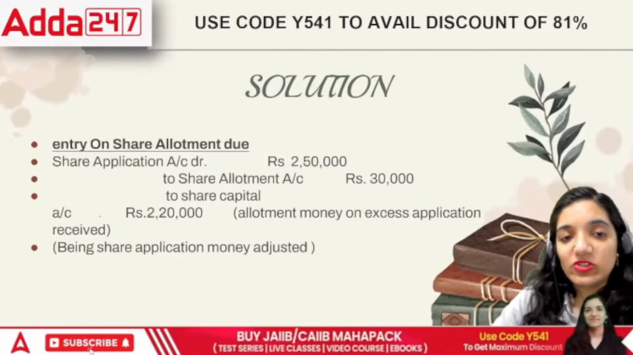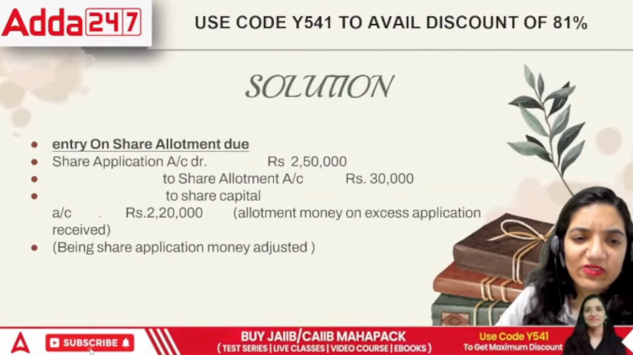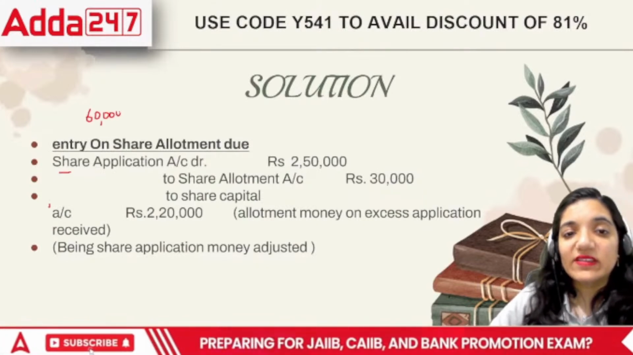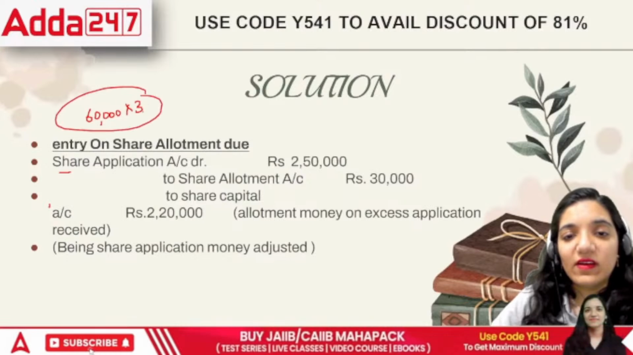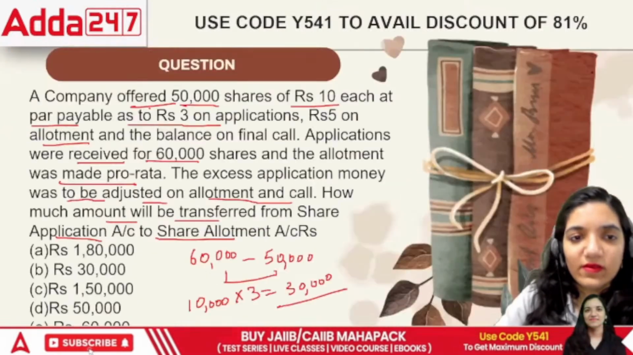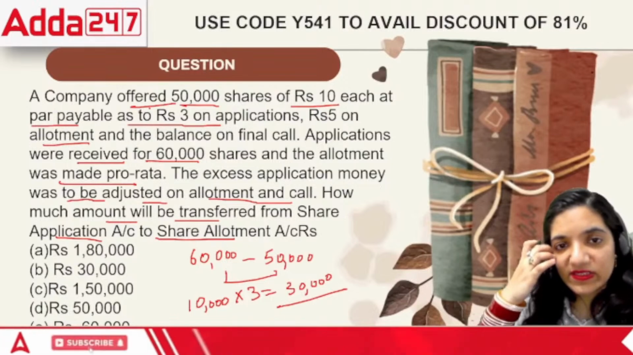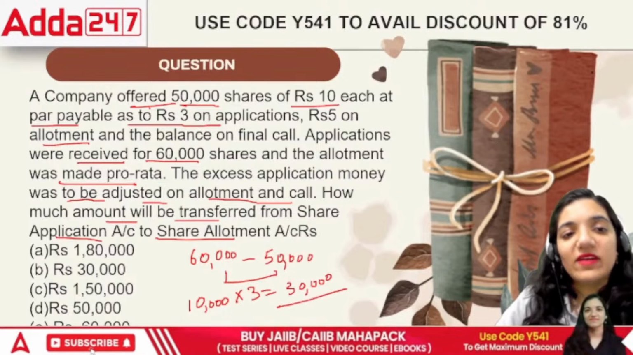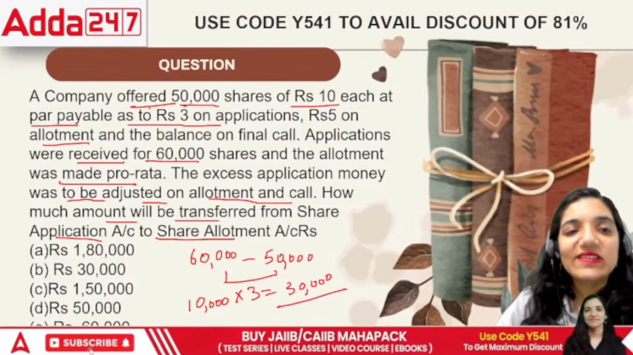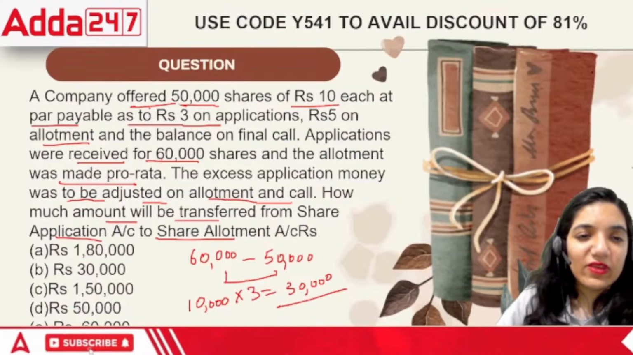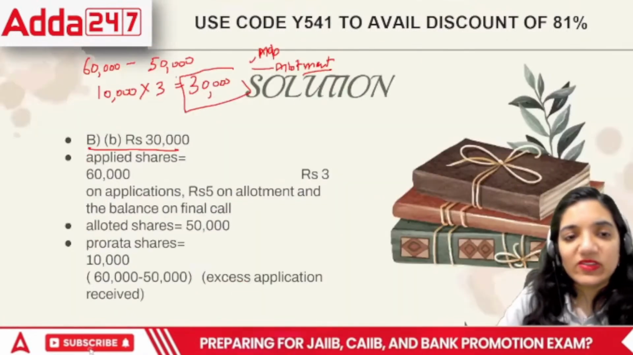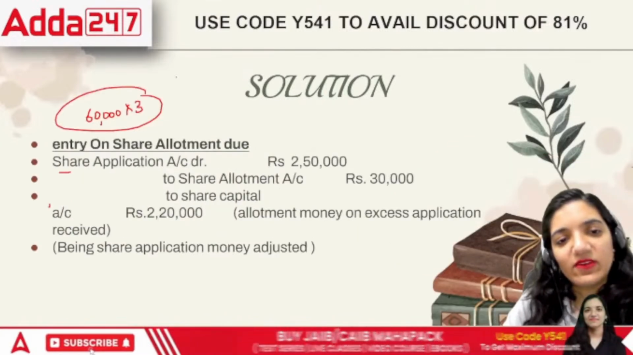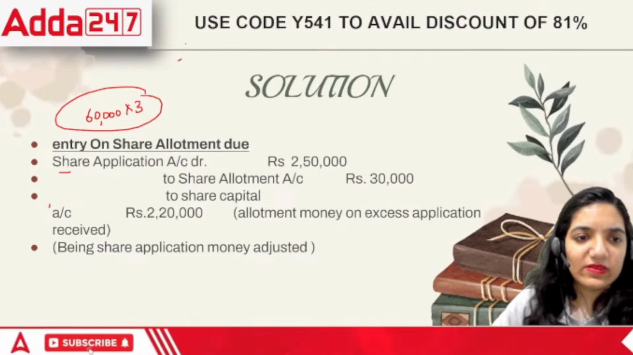Now, let's move on to the next point. These are the basic entries that you can put there. Share application money that they received was for 60,000 shares. Now, 60,000 into 3 there. We received 60,000 into 3, but that means we were supposed to have 60,000 into 5. That is, we were supposed to have around 3 lakh rupees. So technically, we were supposed to receive 3 lakh rupees in the first case itself. This is a wrong entry, everyone. This is a wrong entry.